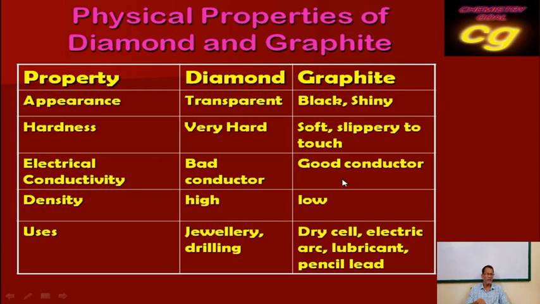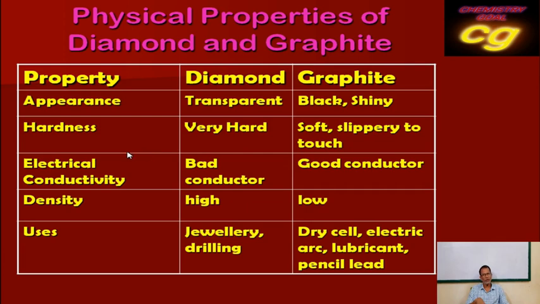But graphite is a good conductor and has a soft, slippery nature, so it is used in dry cells and electrical arcs because it is a good conductor, and as a lubricant because of its high melting point. It is also used in lead pencils. Because it is slippery, it is used in the pencil for marking on paper, and it runs smoothly. So due to these properties, diamond and graphite differ from one another and differ in their uses for their characteristic special properties.